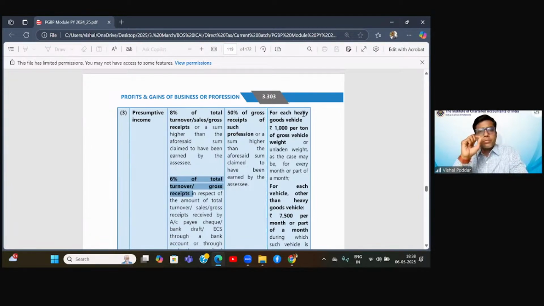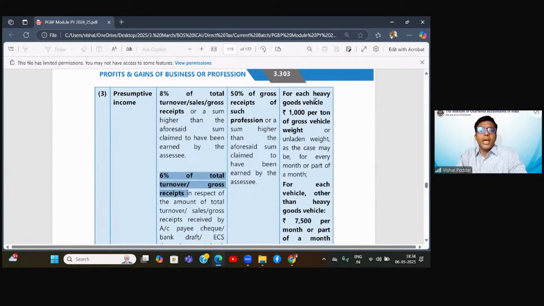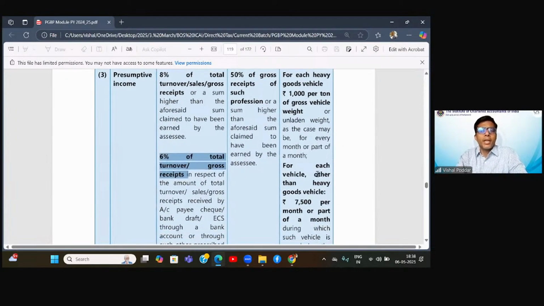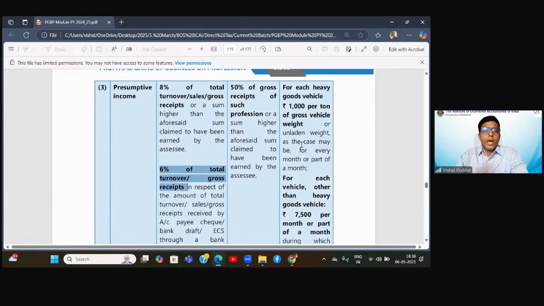Now, within goods carriage, they have made two categories of the vehicle: heavy goods vehicle and other than heavy goods vehicle, let us call it light goods vehicle. Firstly, what is heavy and what is light? The definition will come. It is the 12,000 kgs criteria that we'll see later. Now, I have 6 vehicles, out of which 5 are heavy and 1 is light.